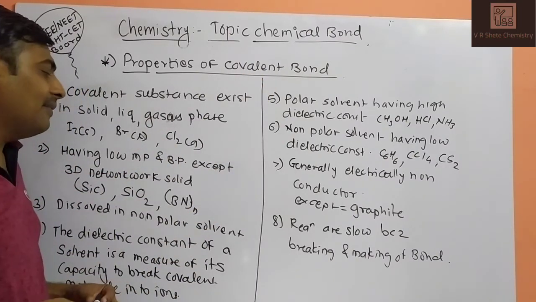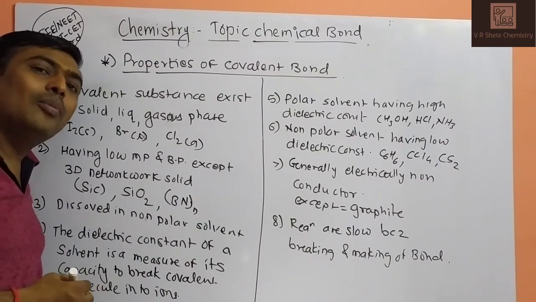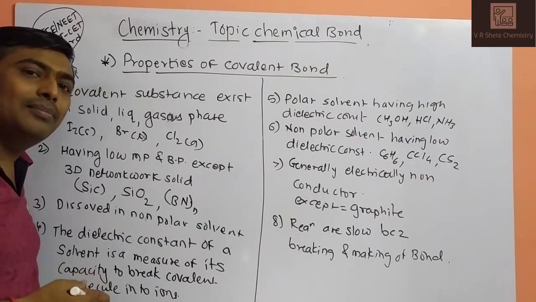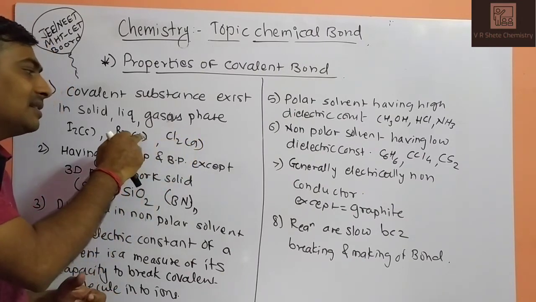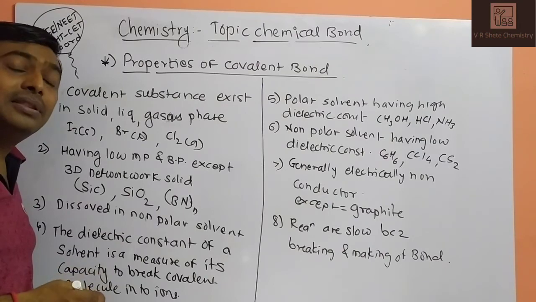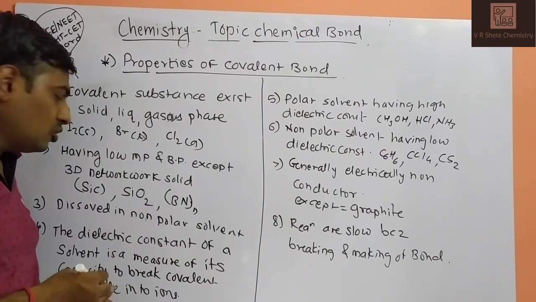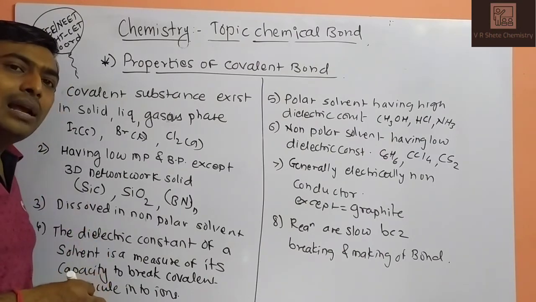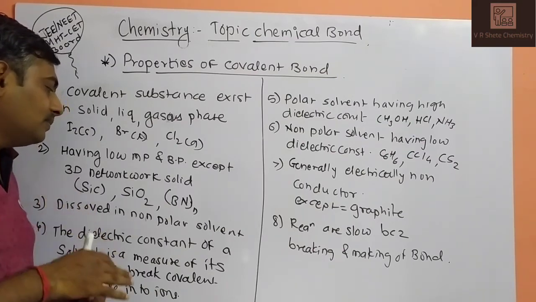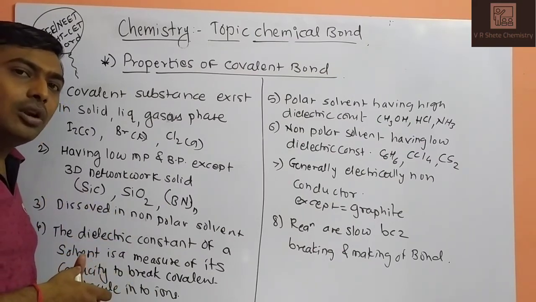The second one: covalent substances have low melting points and boiling points. Generally they have low melting and boiling points because they are generally liquid and gaseous. But the exception is three-dimensional network-like structures, such as silicon carbide and diamond. These are examples of strong network solid structures.